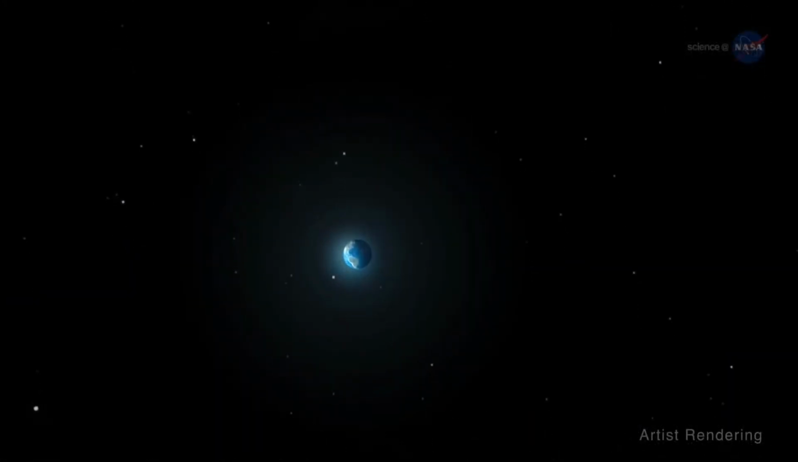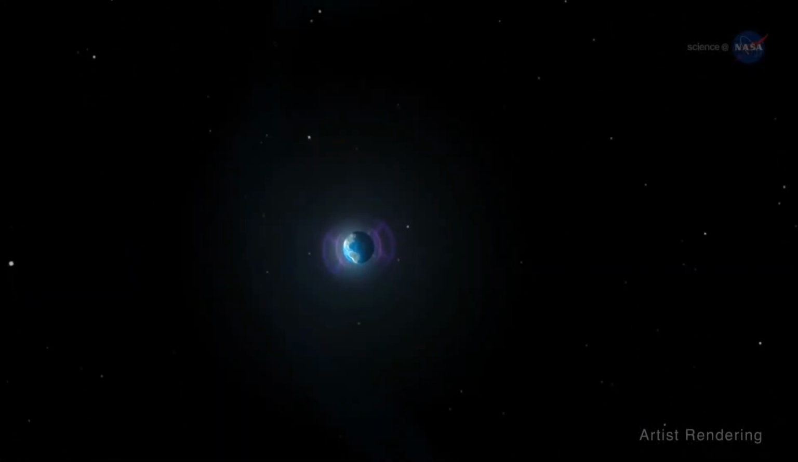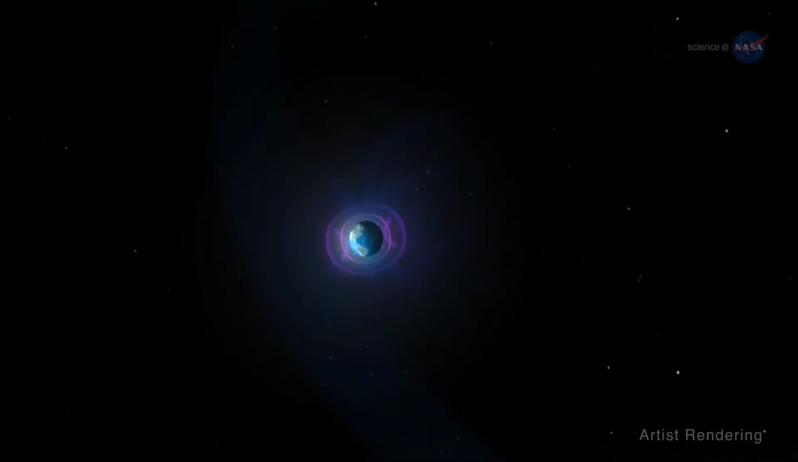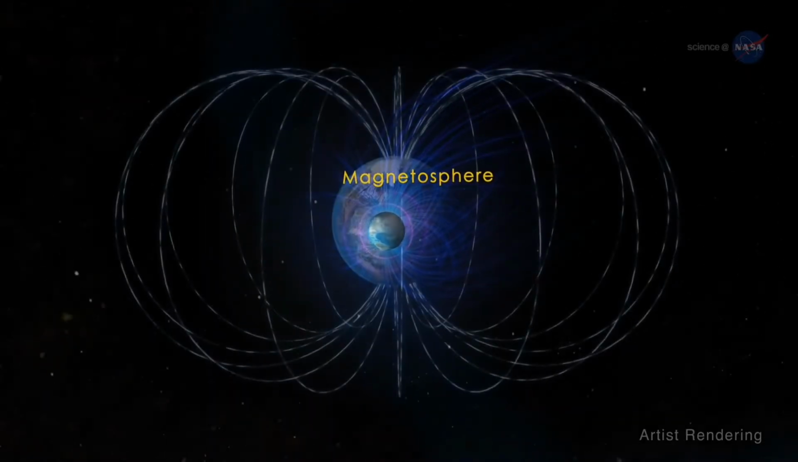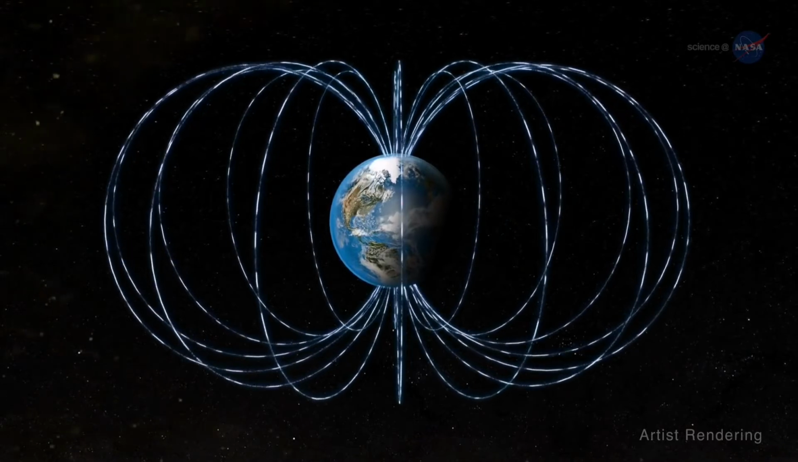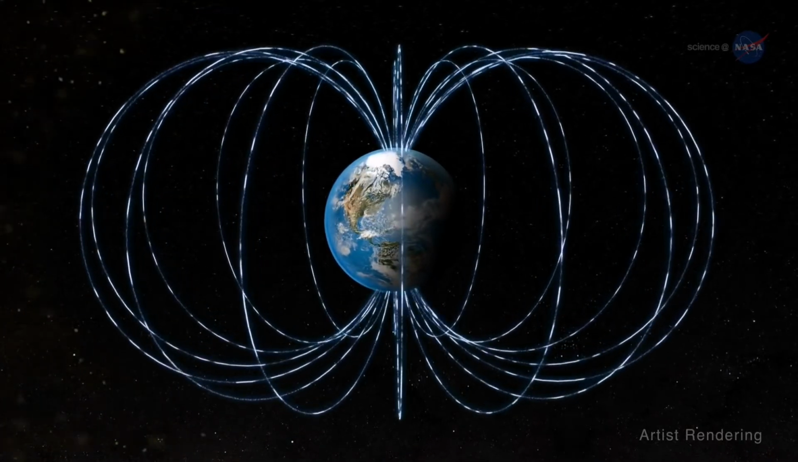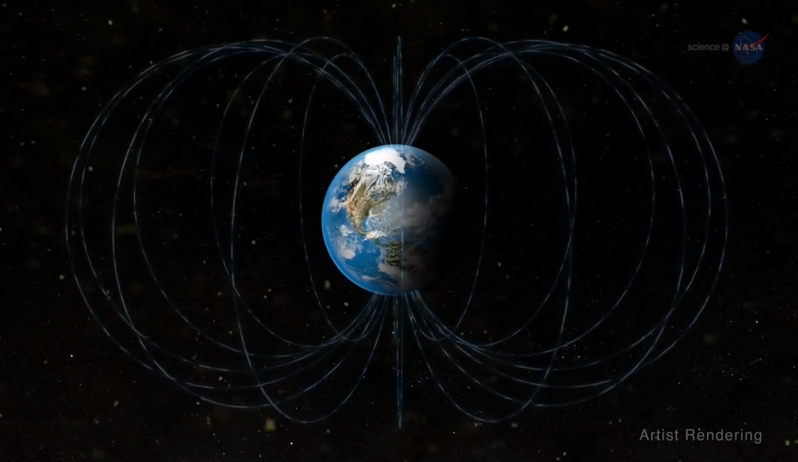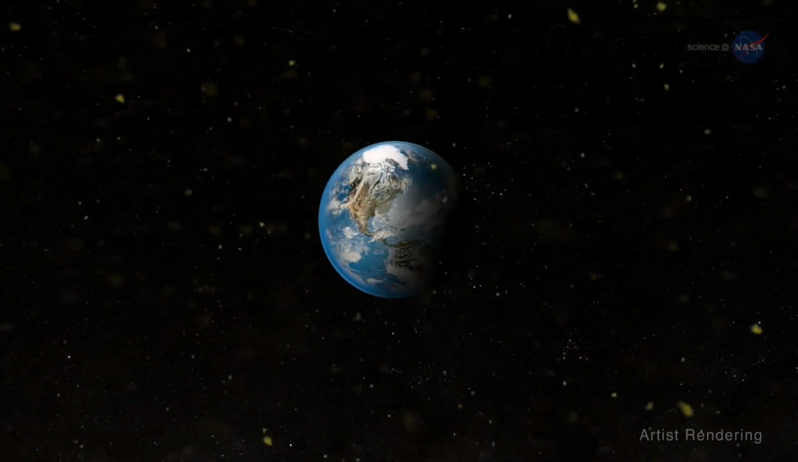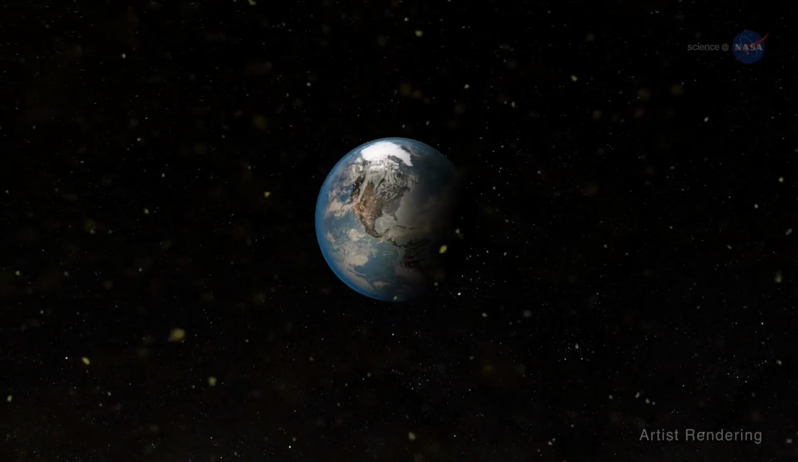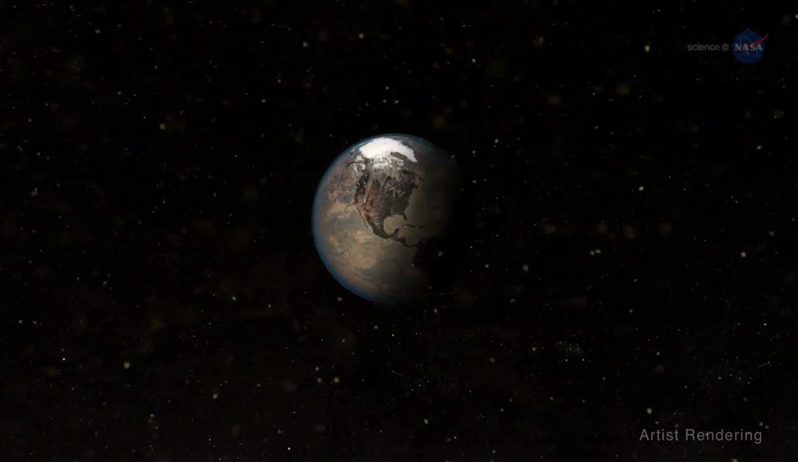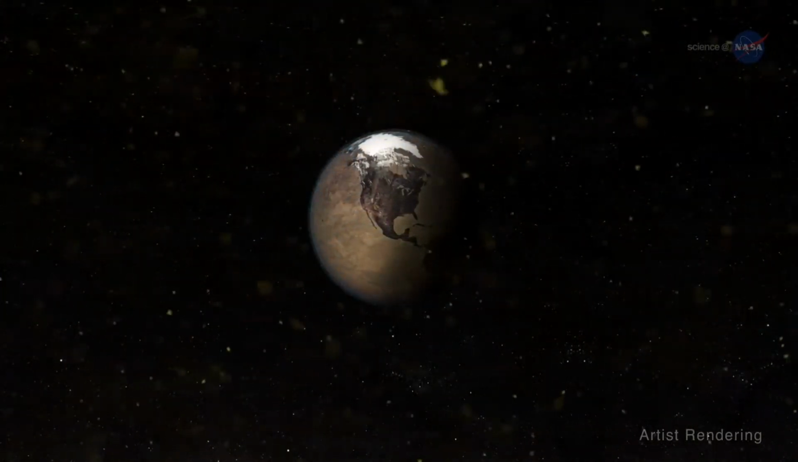Enveloping our planet and protecting us from the fury of the sun is a giant bubble of magnetism called the magnetosphere. It deflects most of the solar material sweeping towards us from our star at 1 million miles per hour or more. Without the magnetosphere, the relentless action of these solar particles could strip the Earth of its protective layers, which shield us from the sun's ultraviolet radiation.